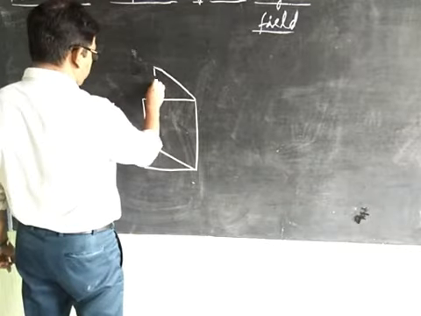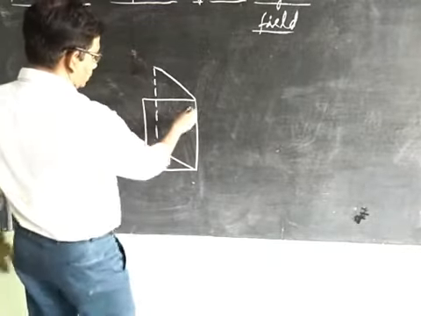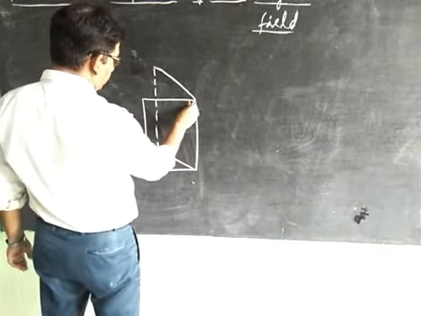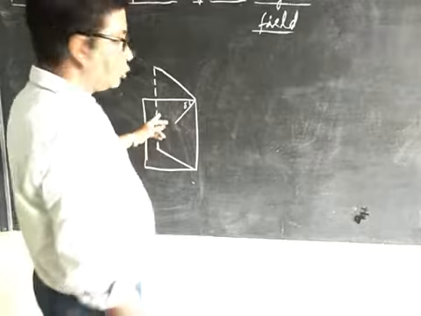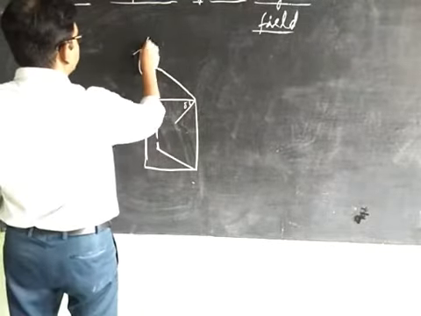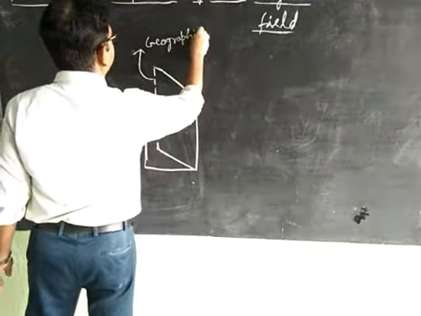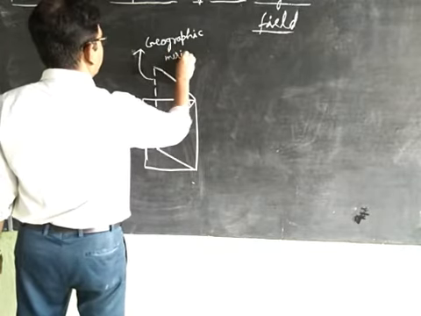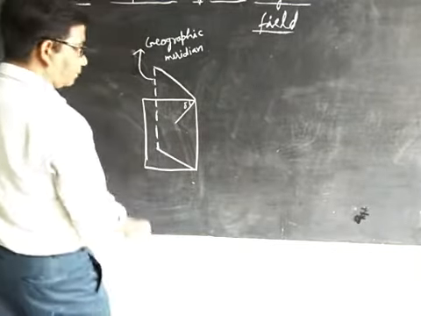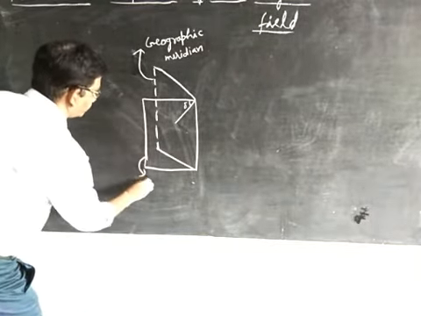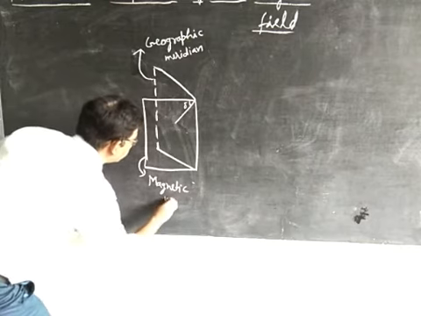This is the angle of dip, delta, and this is the geographic meridian. And this is the magnetic meridian.